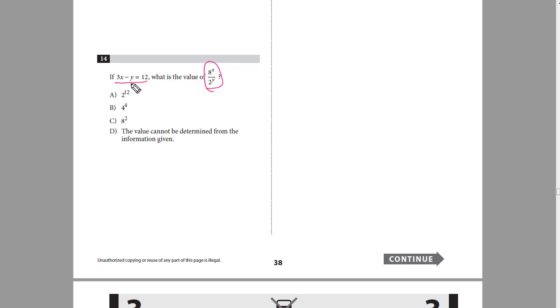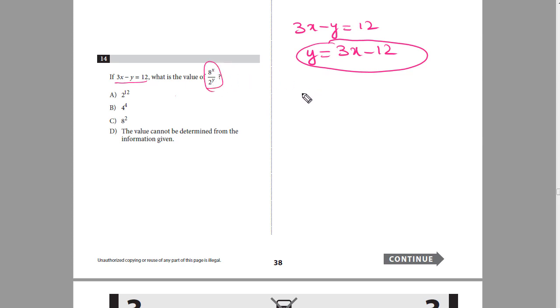Okay, so I'll write here 3x minus y is equal to 12. So y will become equal to 3x minus 12. Now I'll write this expression because I have to find the value for this expression.